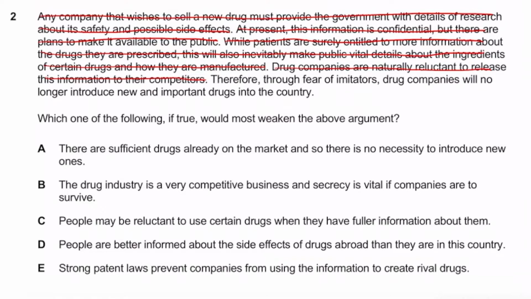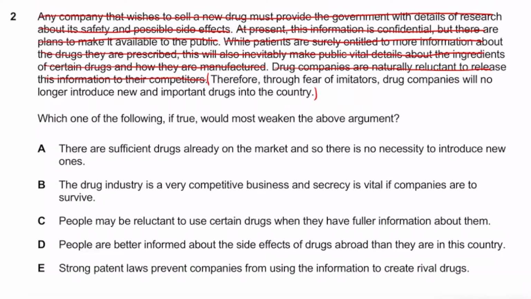Therefore, the drug companies will no longer introduce new and important drugs into the country. Yeah, so that's basically going to be our conclusion. So basically, the conclusion of this passage is that if the rules are changed to allow patients to have information about what's going into their drugs and stuff like that, there'll no longer be new and important drugs being introduced, more or less. That's going to be the conclusion.